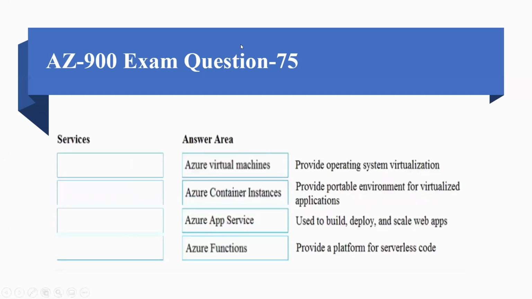And the answers should be: Azure Virtual Machines provide operating system virtualization. Azure Container Instances provide portable environments for virtualized applications. Azure App Service is used to build, deploy, and scale web apps. And Azure Functions provide a platform for serverless code.